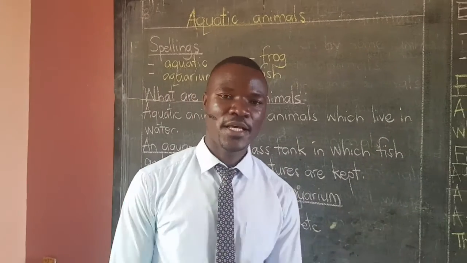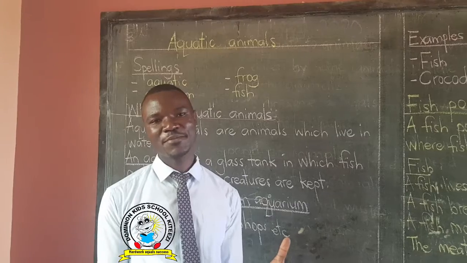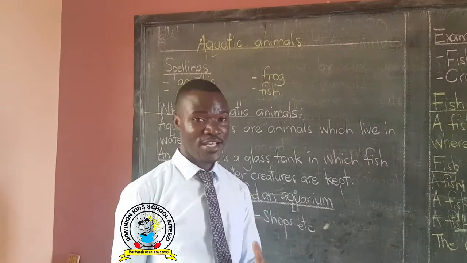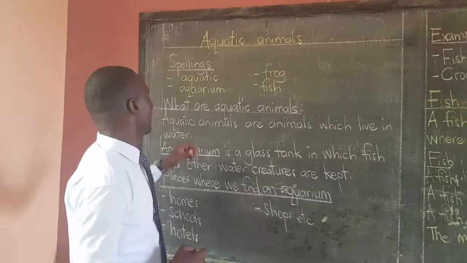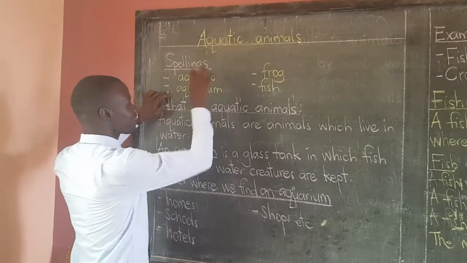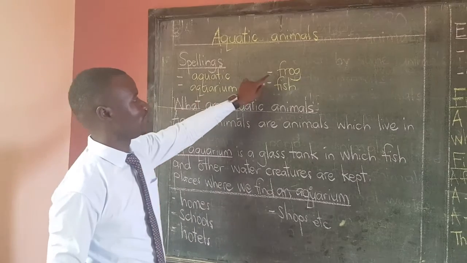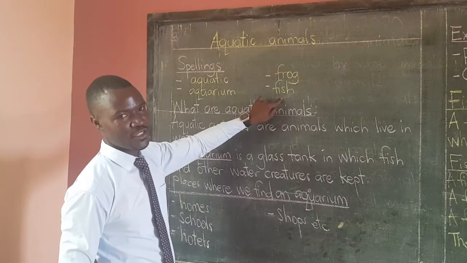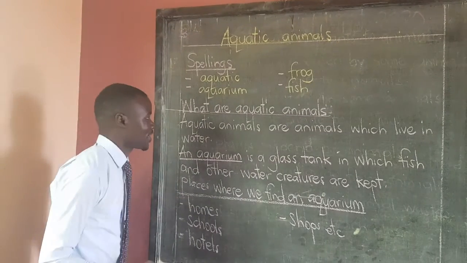Hello class, you're welcome. I think you still recall what we talked about last time when we were talking about habitats. And I believe you recall the words I gave you to spell for me. I gave you words like aquatic, I gave you aquarium, frog, and fish. You can check your spellings last time that you put in your book.